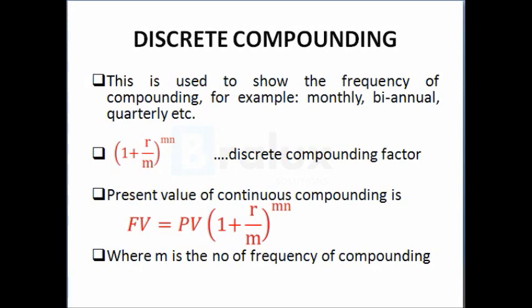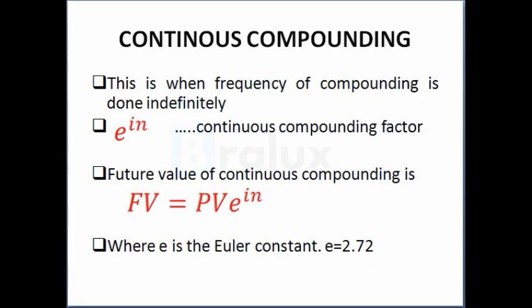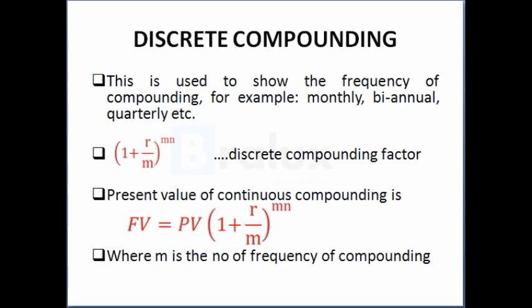Then the future value under discrete compounding, which is our FV, is equal to present value, which is our PV, times (1 + r/m)^(mn). So this discrete compounding is all about the frequency of compounding.